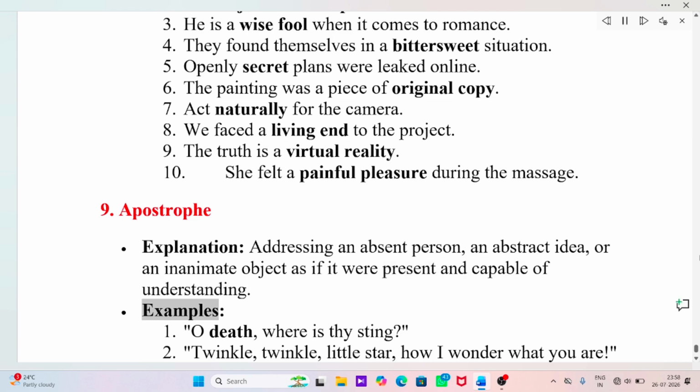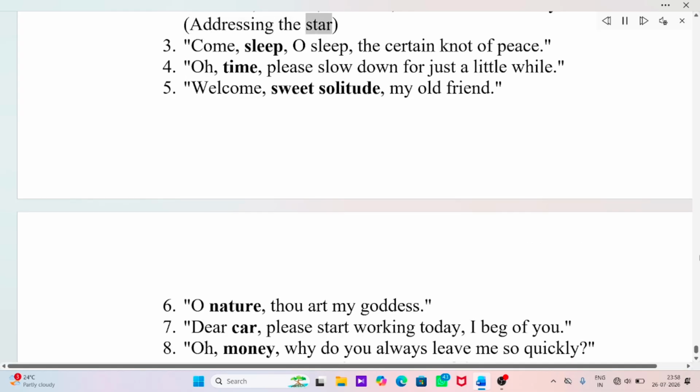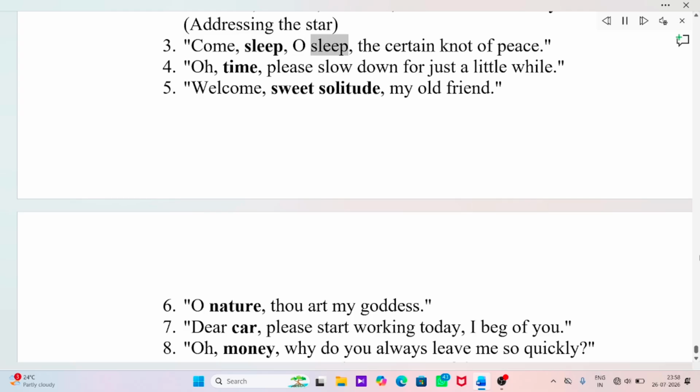Examples: O death, where is thy sting? Twinkle, twinkle, little star, how I wonder what you are. Addressing the star. Come, sleep, O sleep, the certain knot of peace. Oh, time, please slow down for just a little while. Welcome, sweet solitude, my old friend.